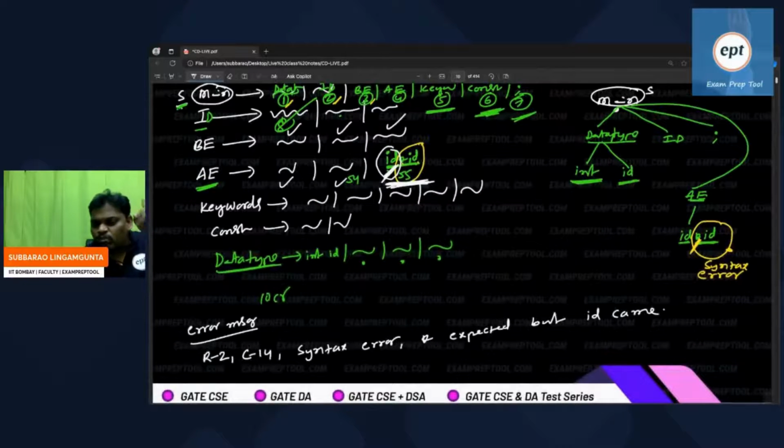Now my first question to everyone: who gives the row number and column number?